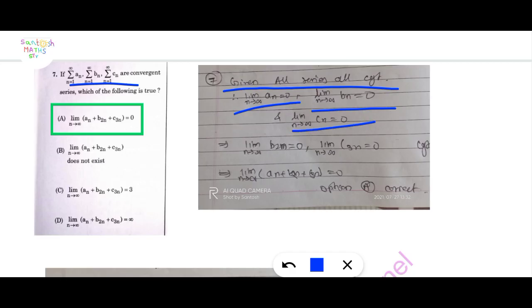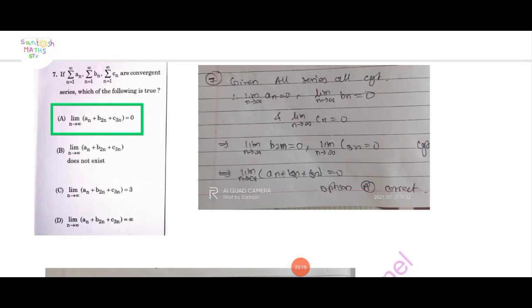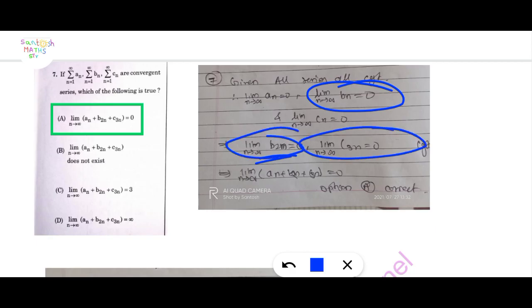And here the limit as n tending to infinity of b_2n is also equal to 0, and the limit as n tending to infinity of c_3n is also 0, because the limit as n tending to infinity of b_n equals 0, and here we apply 2n, that means this is also 0 and this is also 0.